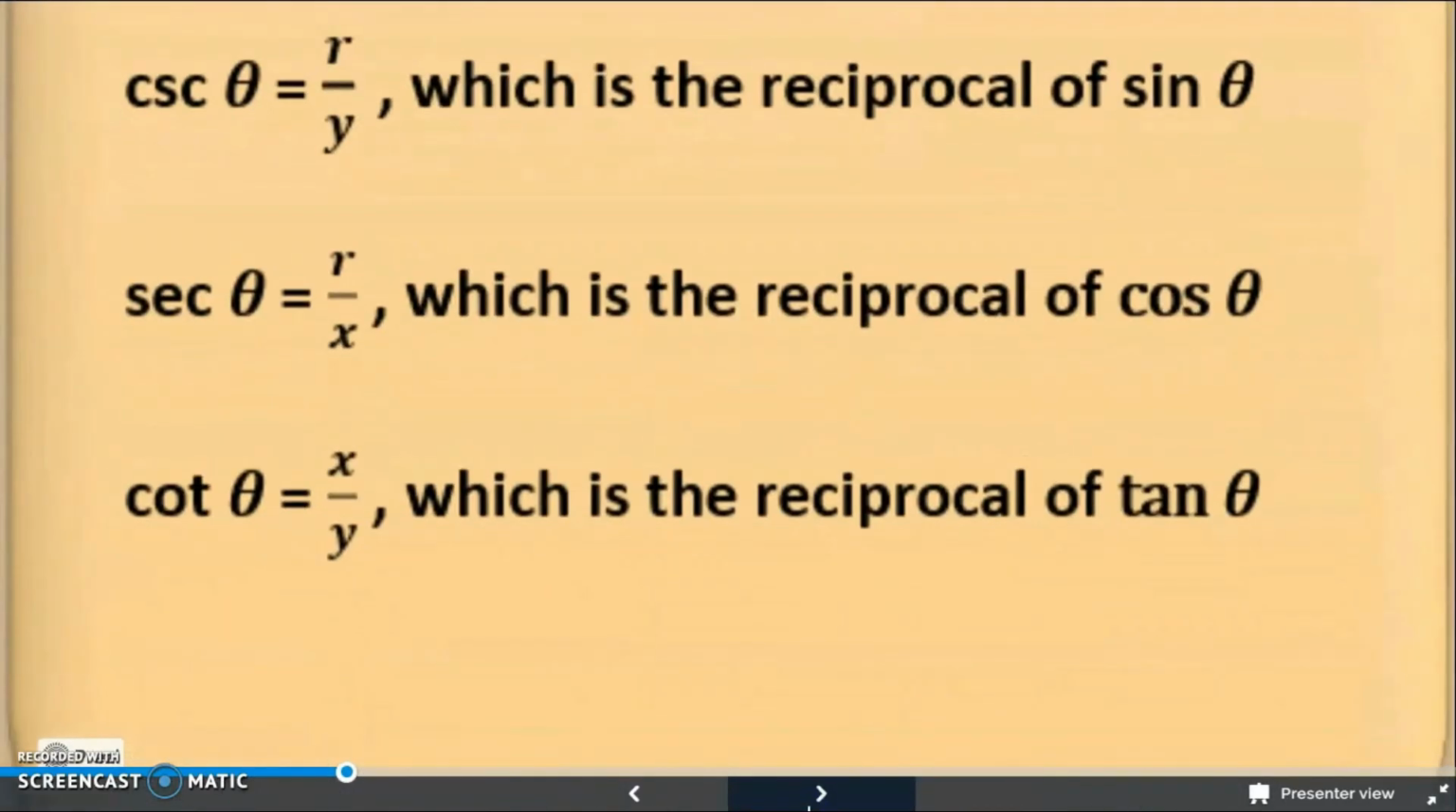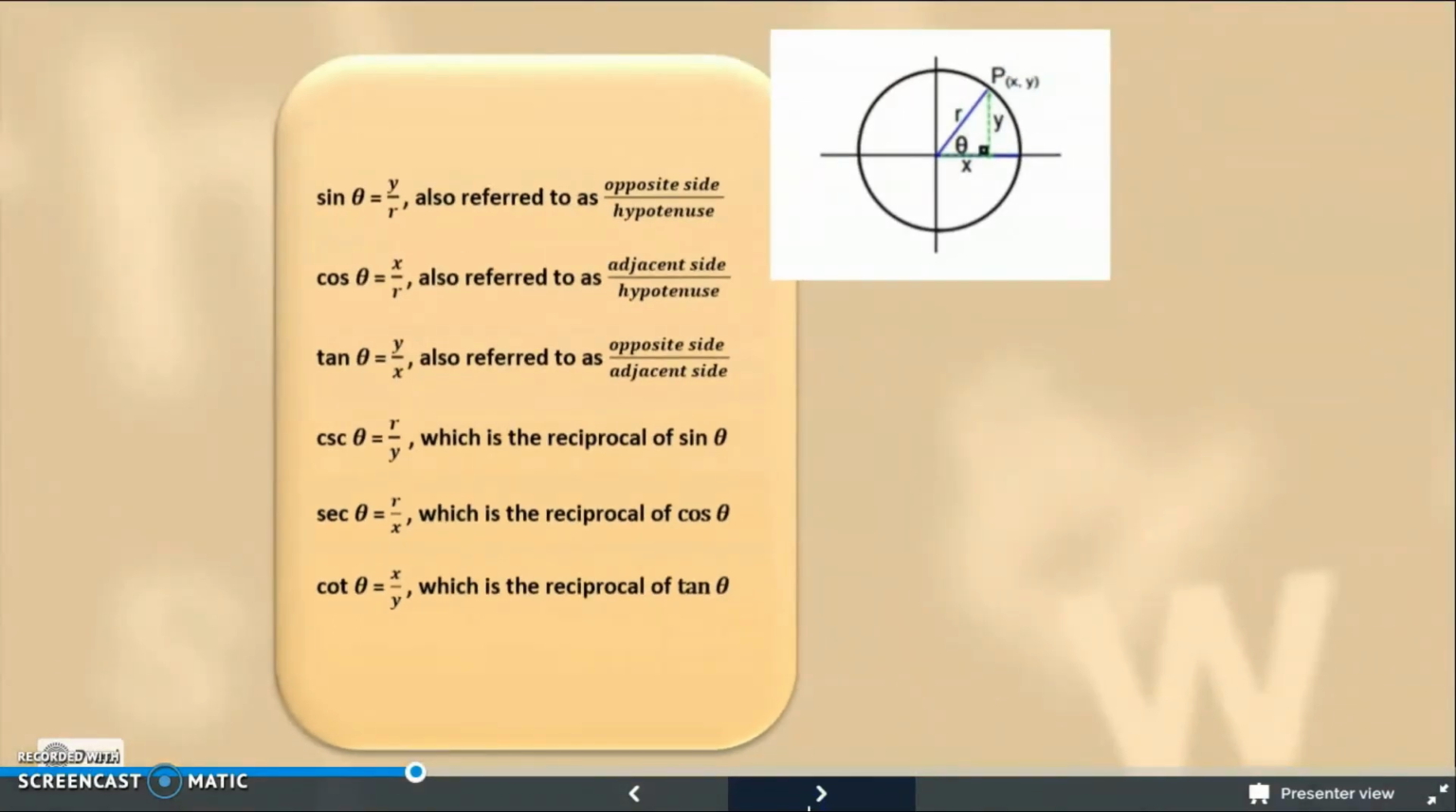Fourth, cosecant theta equals r over y. R over y is equal to hypotenuse over opposite side. Cosecant theta is the reciprocal of sin theta. Fifth, secant theta equals r over x. R over x is equal to hypotenuse over adjacent side. Secant theta is the reciprocal of cos theta. Last, cotangent theta equals x over y. X over y is equal to adjacent side over opposite side. Cotangent theta is the reciprocal of tan theta. These 6 trigonometric functions are used to determine the side and angle of the triangle.